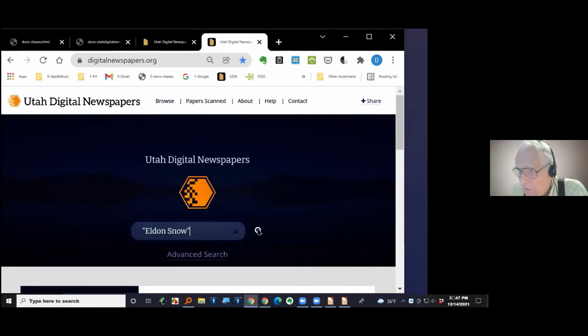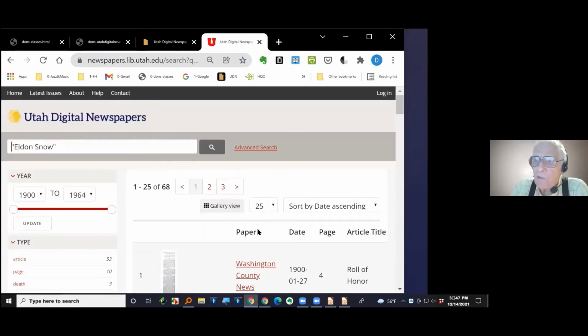I click on search, and now this is searching all the newspapers, all those 3.5 million pages of the newspapers in Utah, and it found Eldon Snow in exactly that pattern. That's what the quotation marks mean. It found 68 hits. We're seeing numbers 1 through 25 of 68 of them.